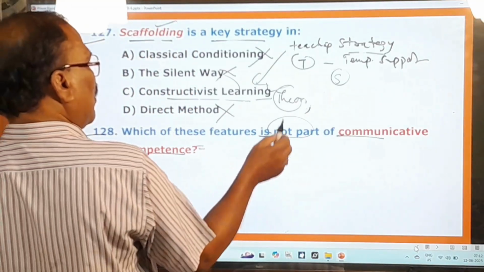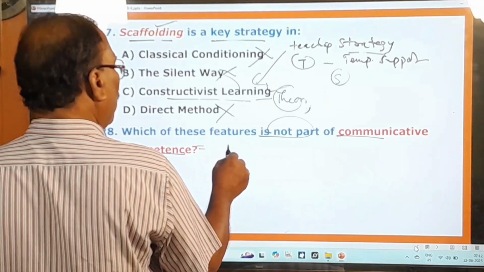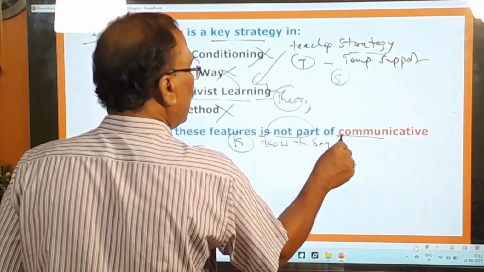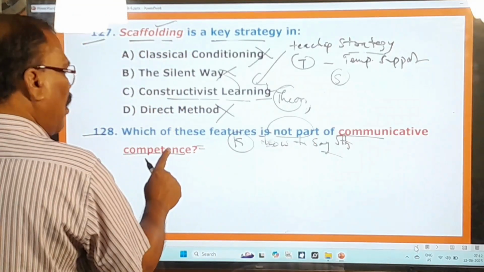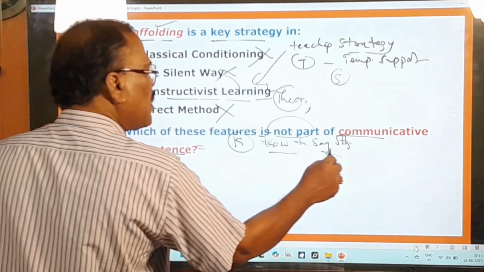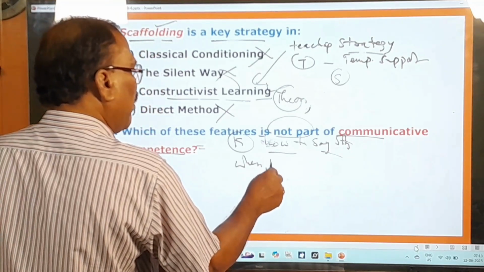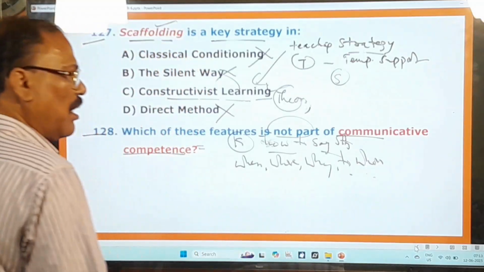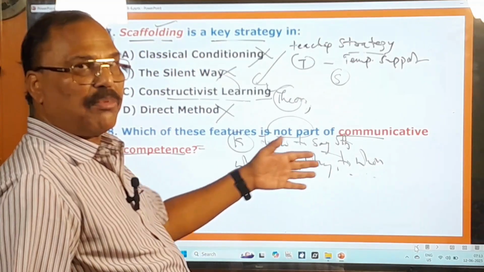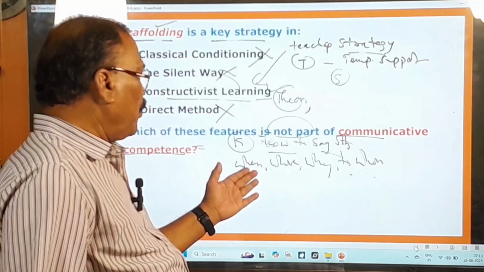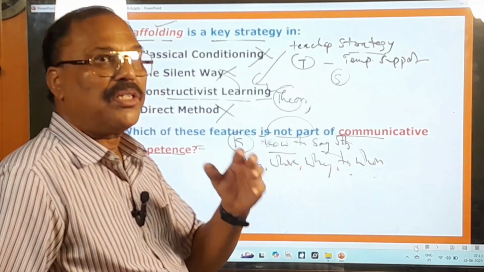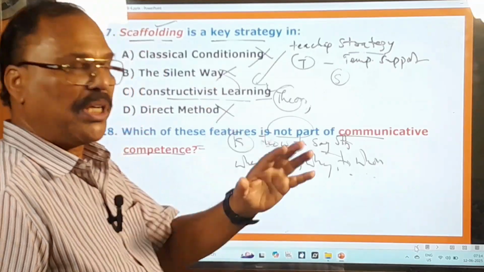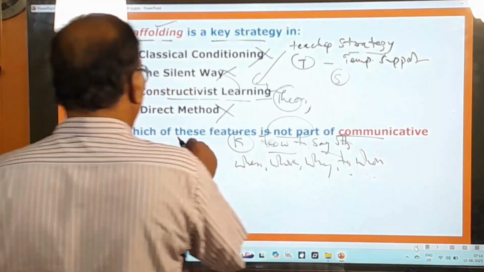In simple terms, communicative competence means not just knowing how to say something, but when, where, why and to whom you say it, effectively and appropriately. Knowing what you say is not the only important thing, but when, where, why and to whom you say it, that too effectively and appropriately. So that is what communicative competence tells you.